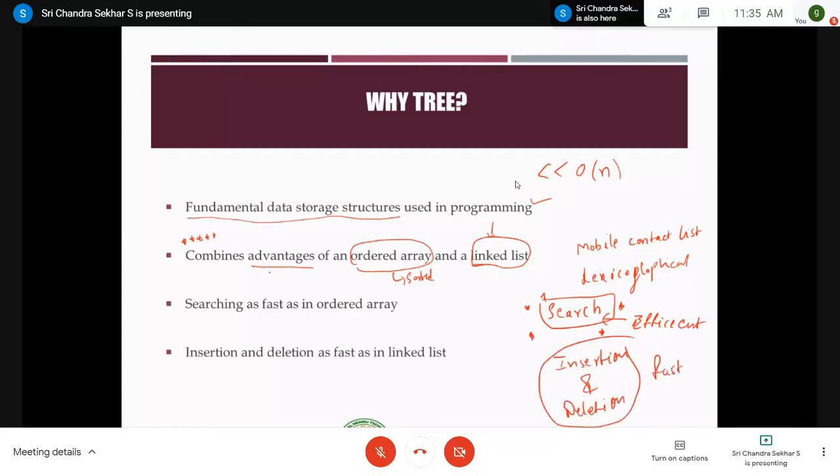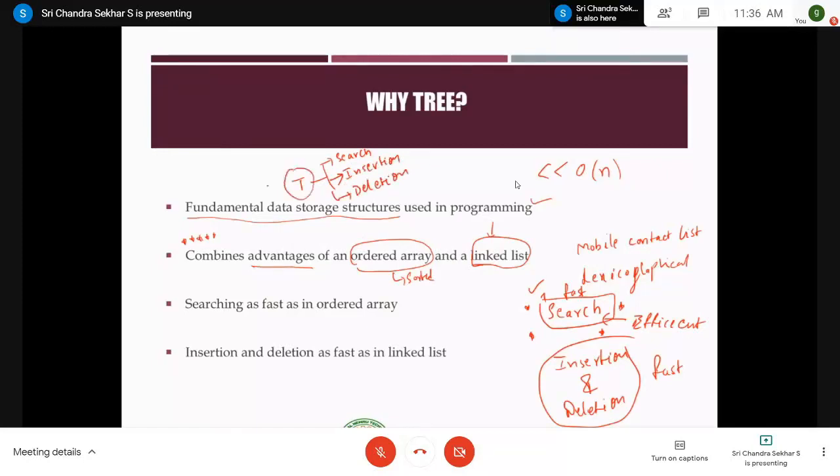So in trees, what it is doing is combining the advantages of both ordered array and linked list. What is the advantage of ordered array? It is nothing but an efficient, fast searching method. And what is the advantage of linked list? Fast insertion and deletion. So if you combine the advantages of both ordered arrays and linked lists, it is nothing but a tree. Therefore, in trees we have fast search, fast insertion, and fast deletion. So combinedly it is called a tree.